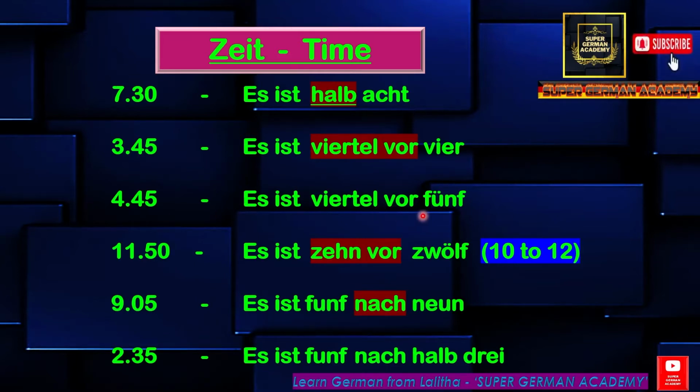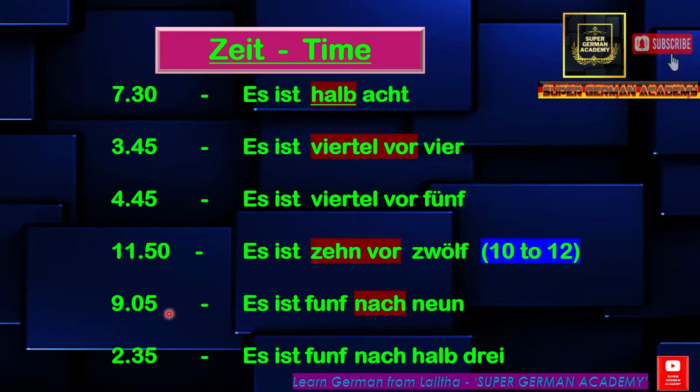That is Viertel vor 5, so it means it is 4:45. Now 11:50, 10 minutes to become 12, so you can say it as zehn vor zwölf. 10 minutes, how will we say in German? Zehn. So zehn vor means 10 minutes to 12.